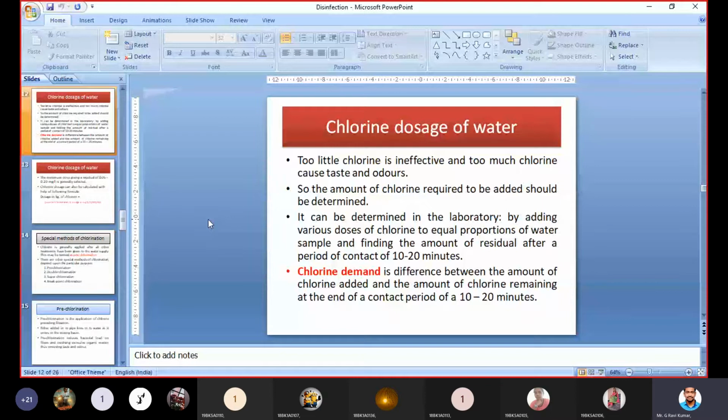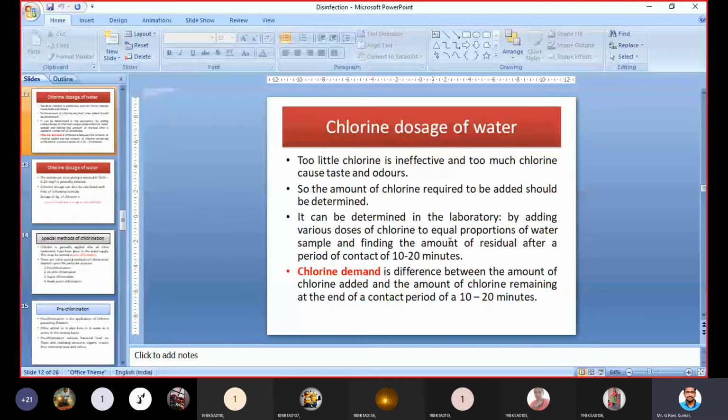You can see, too little chlorine is ineffective, and too much chlorine causes taste and odors. It means it will be objectionable, undesirable to the public. So the exact quantity of chlorine should be added, which is completely involved in killing bacteria, and then it won't cause any undesirable effects to human beings. Understand? So the amount of chlorine required to be added should be determined, and it can be determined in the laboratory by adding various doses of chlorine to equal proportions of water sample and finding the amount of residual after a contact period of 10 to 20 minutes.